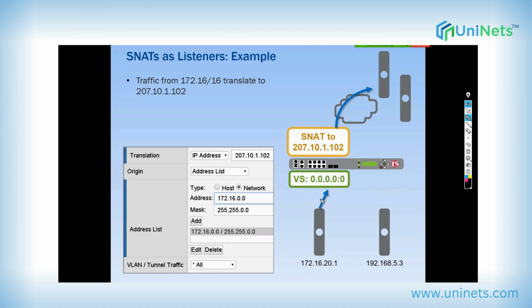Now, when the traffic is coming from the 172.16.20.1 class B range server, it would match the virtual server because, like I mentioned yesterday, first the listener matched is virtual servers, then SNAT as listener, then NAT as listeners. So the very first one is virtual servers. Here we have a virtual server which is accepting everything, listening for everything.